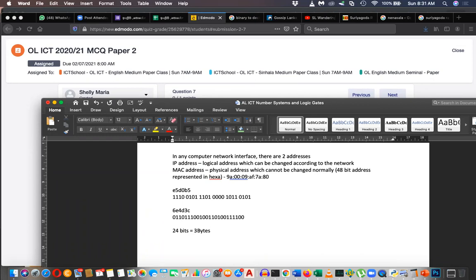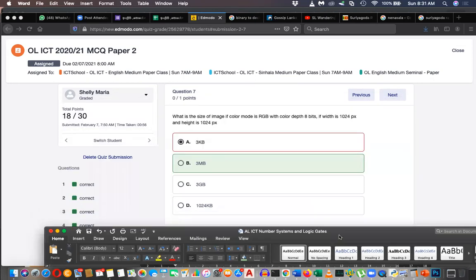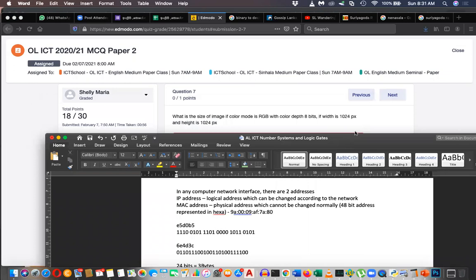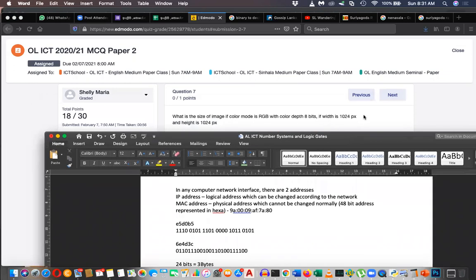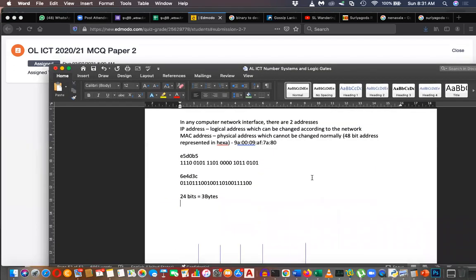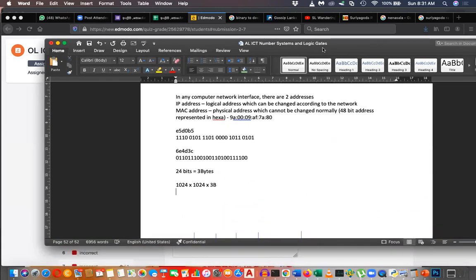By dividing by 8. Right here in this image, it says this image has width 1024 and height 1024. Then the total number of pixels will be 1024 times 1024. That is the total number of pixels. 1 pixel is 3 bytes. So the size is this. Right. This means how many kilobytes?